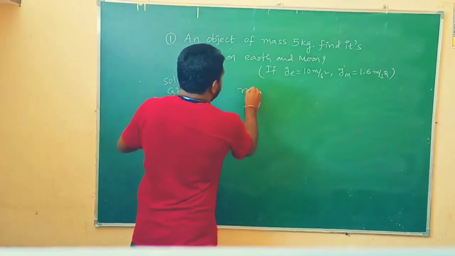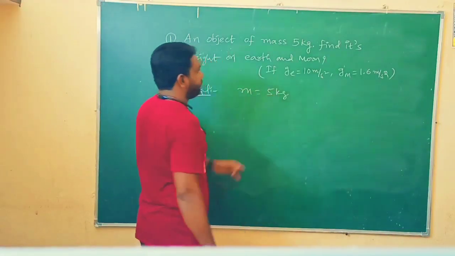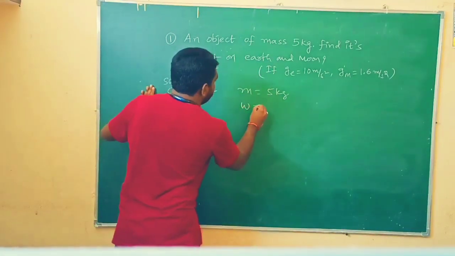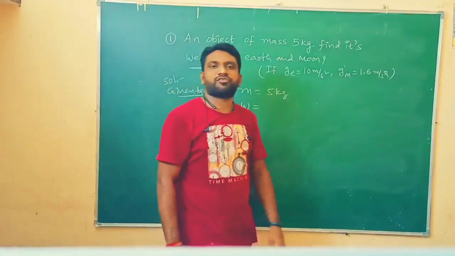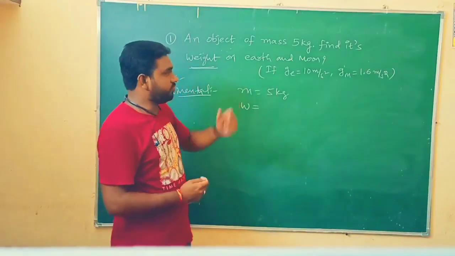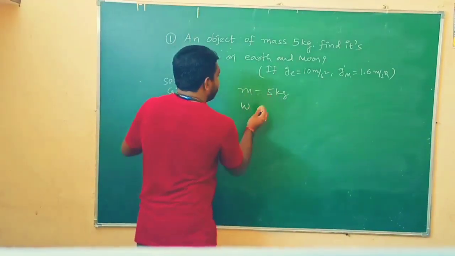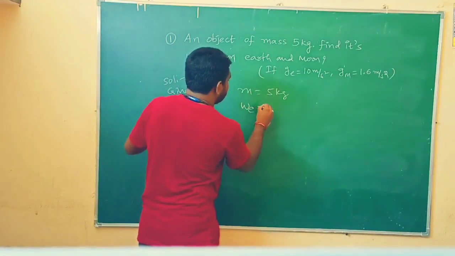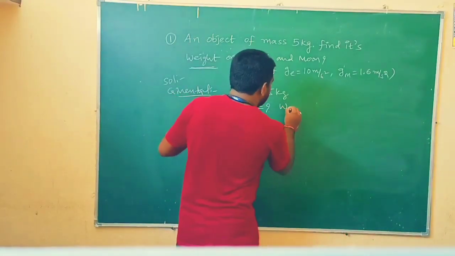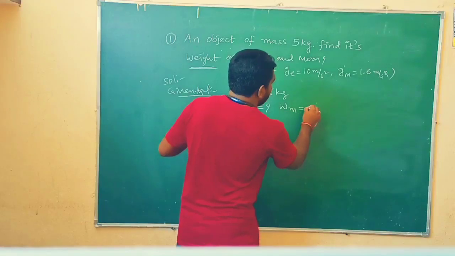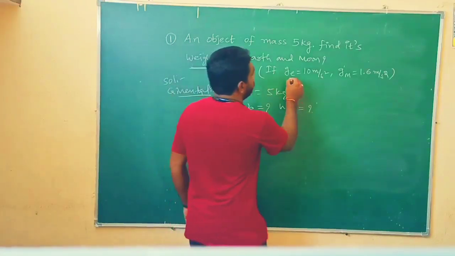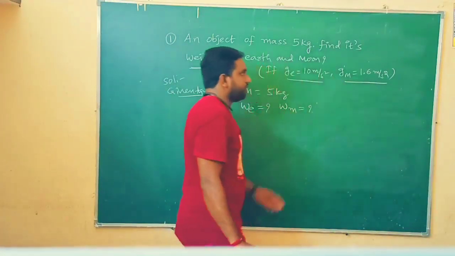Okay. So what about the mass here? 5 kg is given. And here what we need to do? Find its weight. We need to find the weight on earth as well as moon. So we need to find its weight on the surface of the earth and on the surface of the moon. Both we should find here. For simplification, weight on earth is considered as WE, E for earth, and weight on moon is considered as WM, M for moon. We need to find both. Luckily, we got the g values of both earth and moon. Then we can easily solve that.